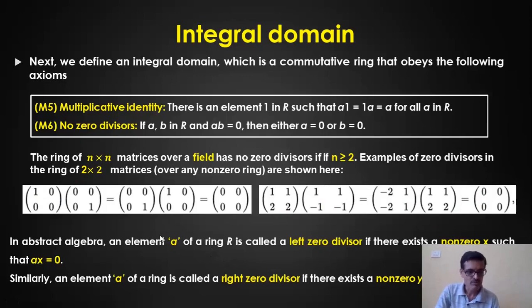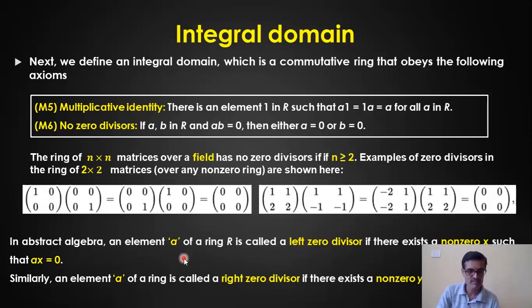Okay, I have a particular element, say A. I multiply that element by some other non-zero element, say X. It's a matrix. A into X. So when I multiply A with X, if the answer is equal to 0, I call this A, or this matrix, a zero divisor. It's a left zero divisor.